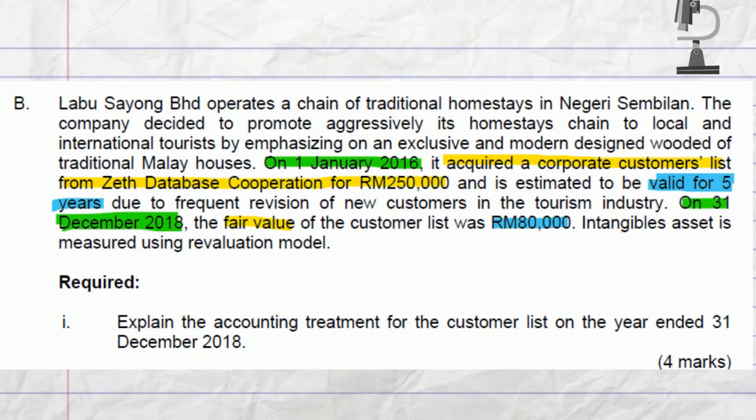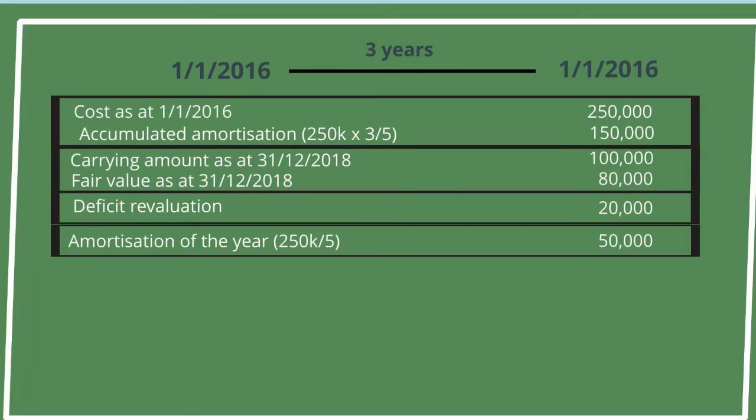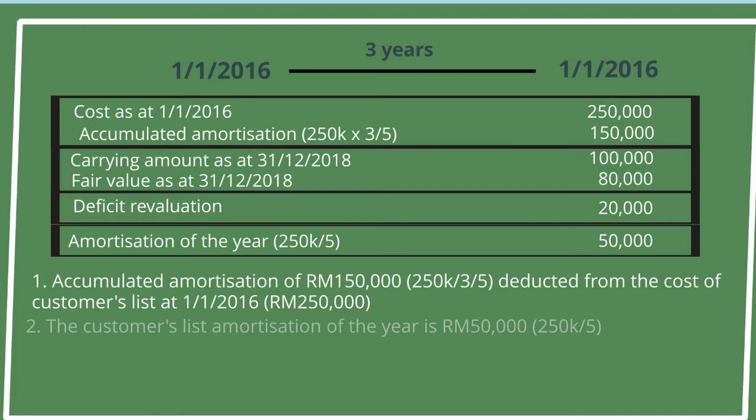Next, I will explain question 2b. The first one, we are required to explain the accounting treatment, so we have to find whether the intangible asset, which is the customer's list, is deficit or surplus. Before that, we have to find the accumulated amortization by dividing the cost of 250 by 5 years of estimated useful life.